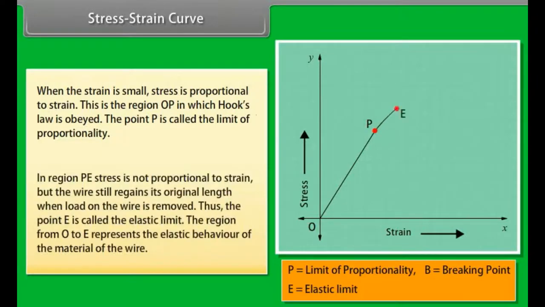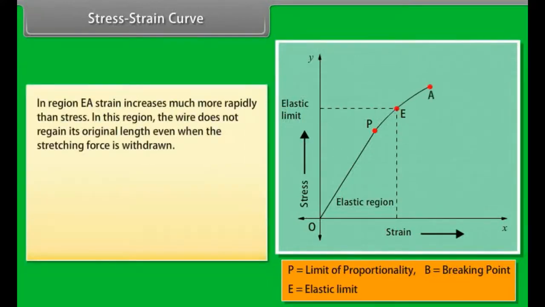In region PE, stress is not proportional to strain, but the wire still regains its original length when the load on the wire is removed. Thus, the point E is called the elastic limit. The region from O to E represents the elastic behavior of the material of the wire. In region EA, strain increases much more rapidly than stress. In this region, the wire does not regain its original length, even when the stretching force is withdrawn.